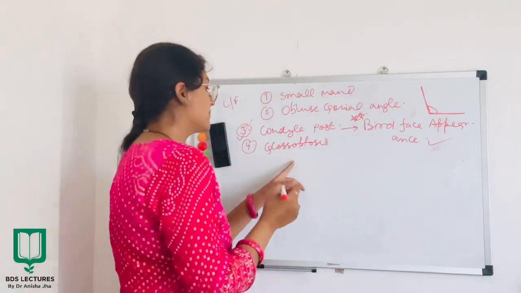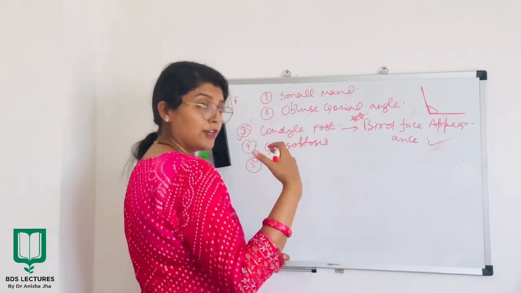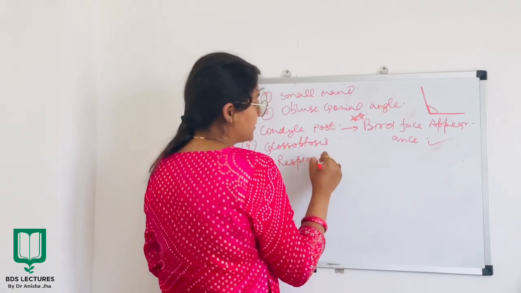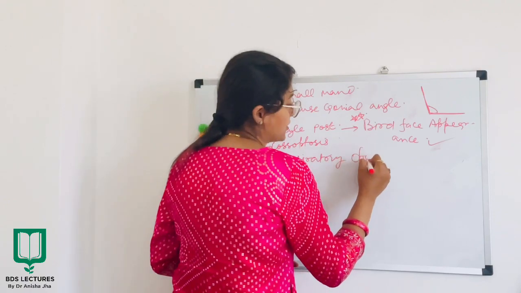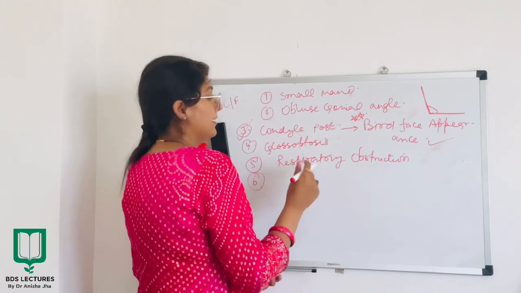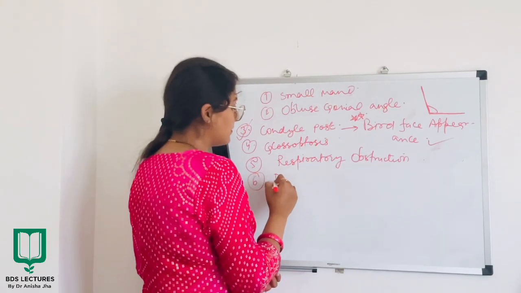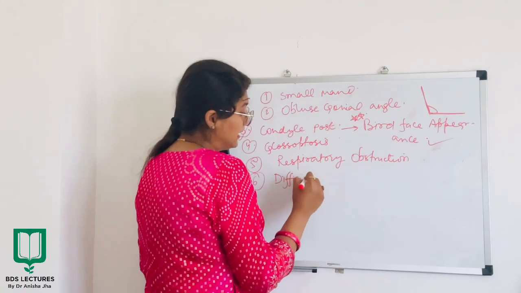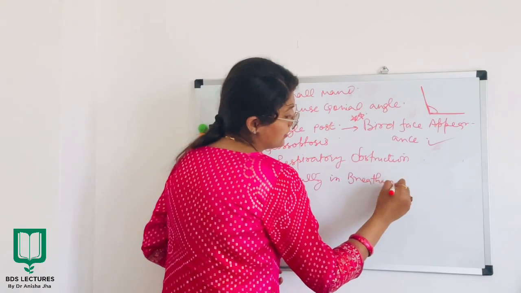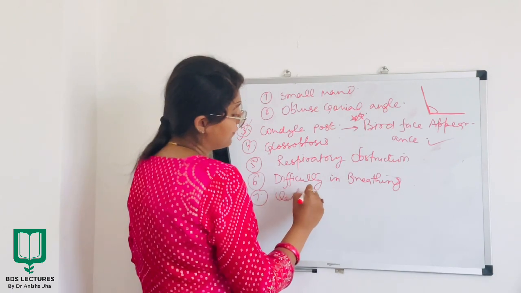Now coming back to glossoptosis, when there will be glossoptosis, there will be backfall of tongue, and which will lead to a respiratory obstruction in the patient, right? Now when there is respiratory obstruction in the patient, obviously there will be difficulty in breathing. This is very important. Now the next point is your cleft palate.